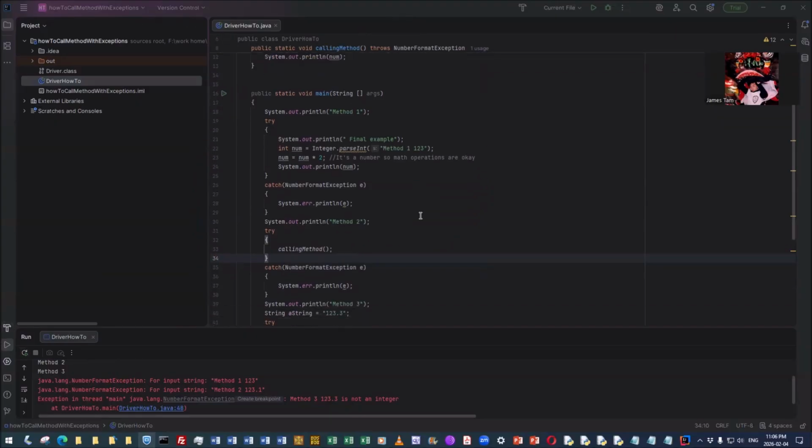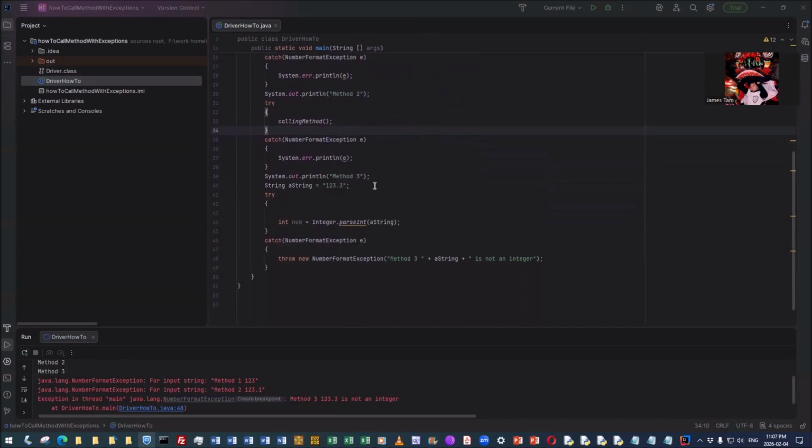Method 3, these are review. The third one's different. So you get the message method 3 appearing. That's not a big deal. We have a string 123.1, and we pass it to parseInt. Well, this over here cannot be an integer, and parseInt strictly has to take all digits that are whole numbers. And this is not, so it doesn't do anything like truncation or rounding. It just throws an exception.